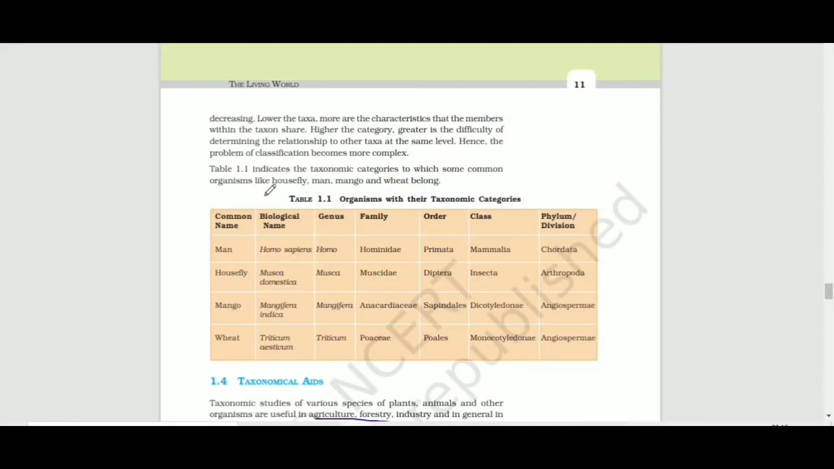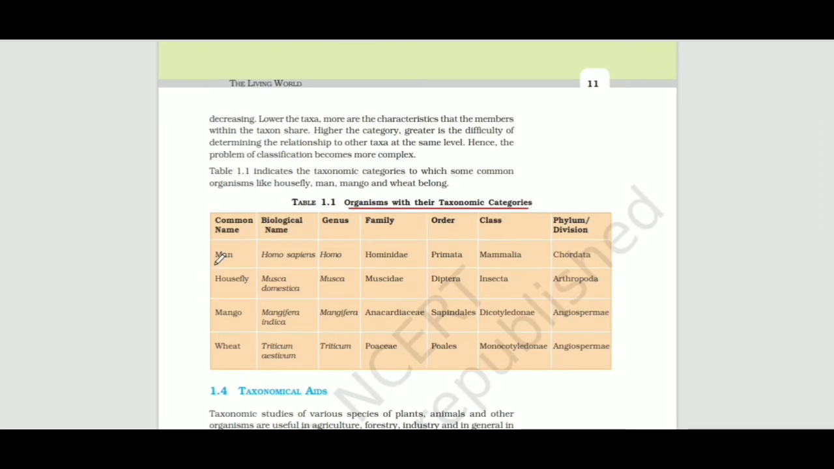So now let's move on to Table 1.1 of Chapter 1, organisms with their taxonomic categories. This is a very important table from the exam point of view. Here in this table, the common names of some animals or plants are given, then their biological names, genus, family, order, class and phylum or division. The first one is man.